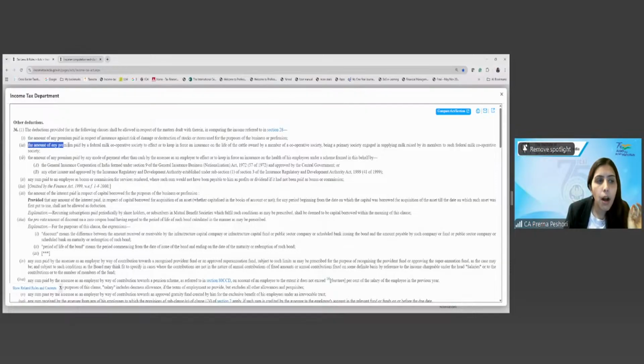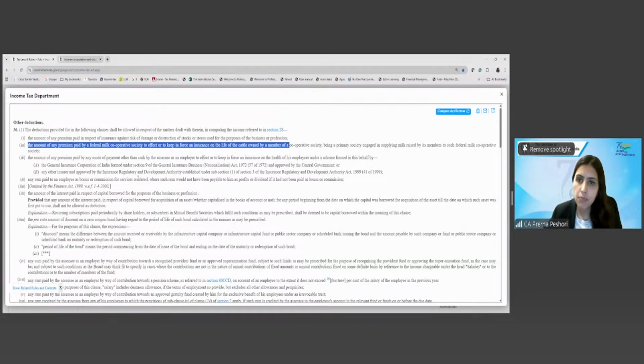One B is saying the amount of any premium paid by a federal milk cooperative society to keep or effect in force an insurance on the life of a cattle owned by the member of cooperative society, being a primary society engaged in supplying milk raised by its members to such federal milk cooperative society.